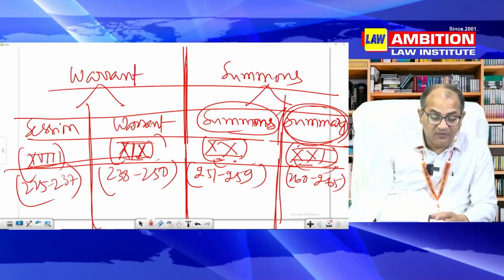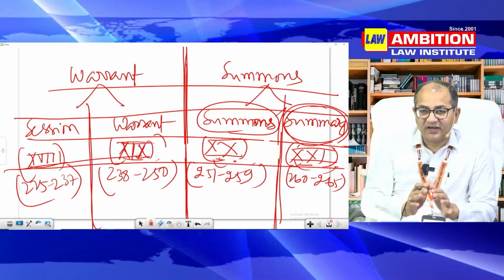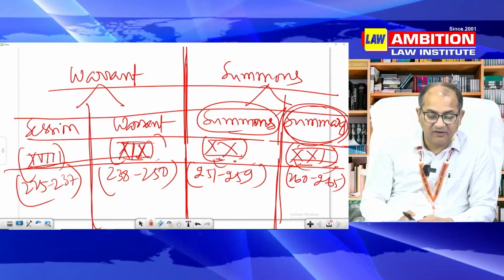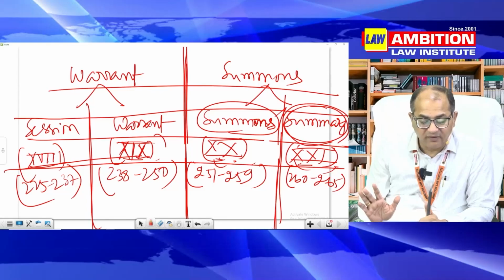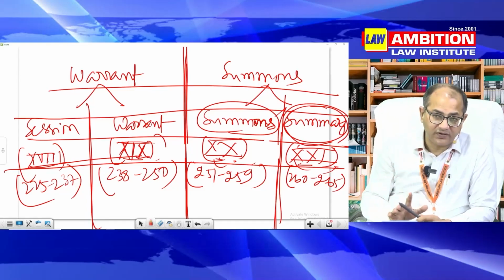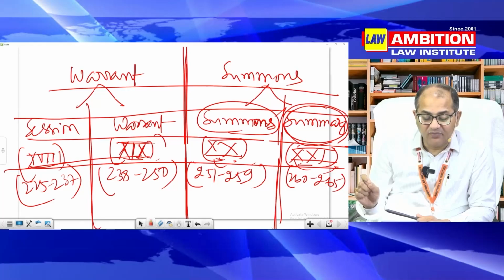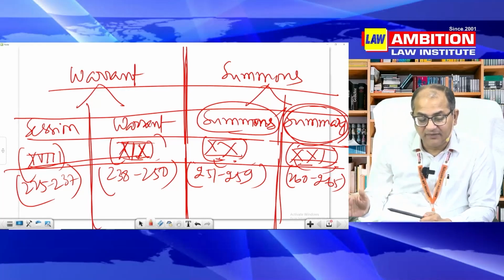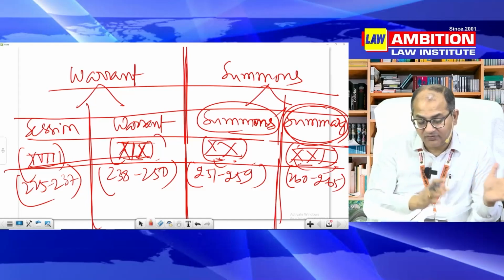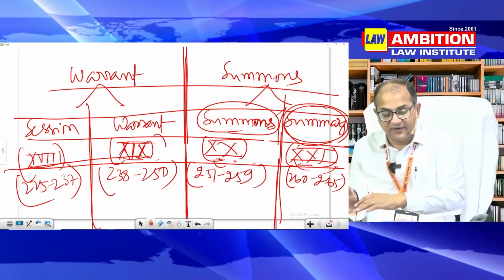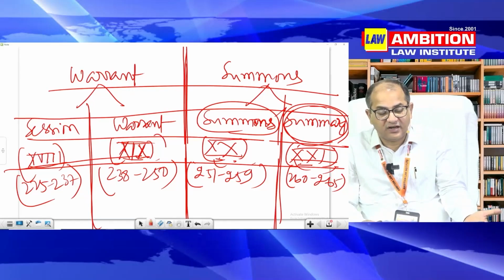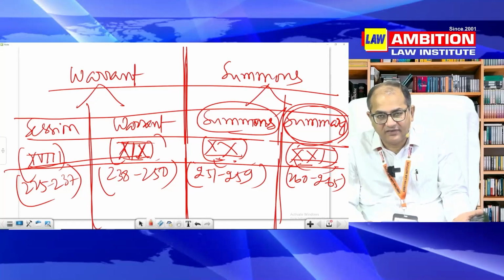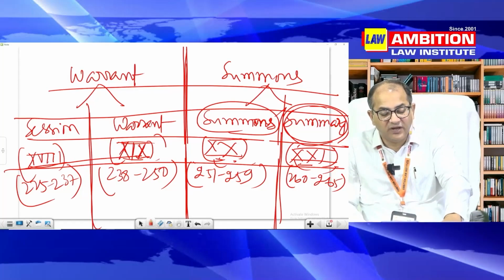So in sessions trial, warrant trial, everywhere you will find that there is a prescribed procedure which ensures fair trial. And when I say fair trial, the first criterion is that charge should be framed properly and it should be framed in your presence. You will be given time to bring your evidence, then the other party will be given time to bring their evidence. So first prosecution evidence, then defense evidence. And in sessions trial, if prosecution evidence is not up to the mark, then there is no need of defense, because it is the gravest case. So we need to be very, very careful about this.